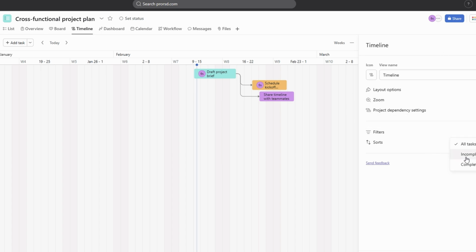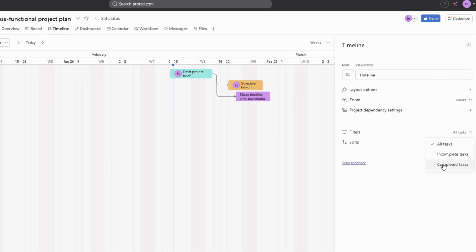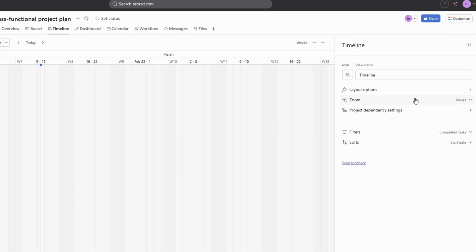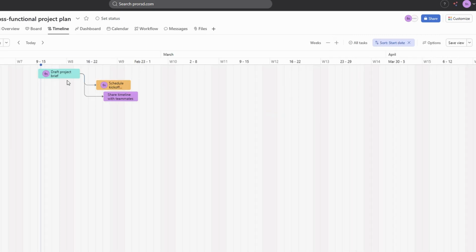Filters can also be applied based on task status, labels, or custom fields, providing you with a personalized view of your project. This level of control enables you to zoom in on exactly what matters most at any given time, streamlining your workflow and enhancing productivity. Whether you're tracking individual progress or focusing on a specific aspect of the project, sorting and filtering tools allow for greater flexibility in managing your timeline.